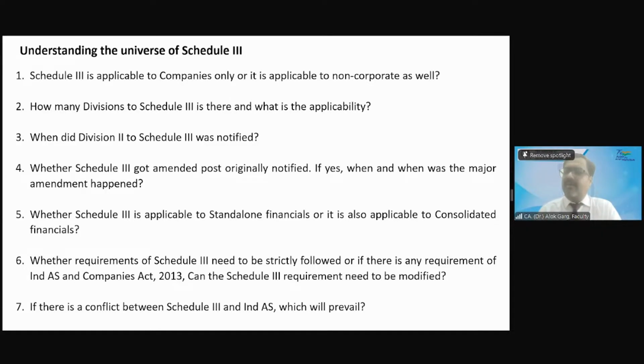So are these seven questions clear? Any doubt? Are you enjoying the session? Are you able to understand? Do you find this session useful and informative? Since morning, you got some new information?